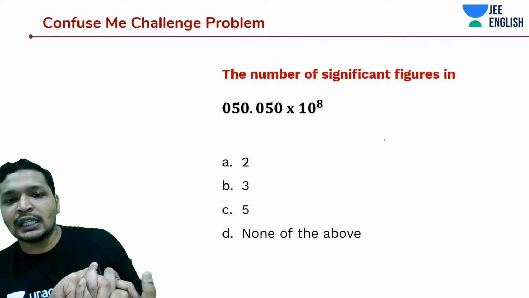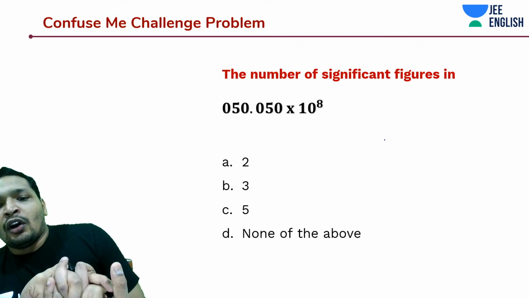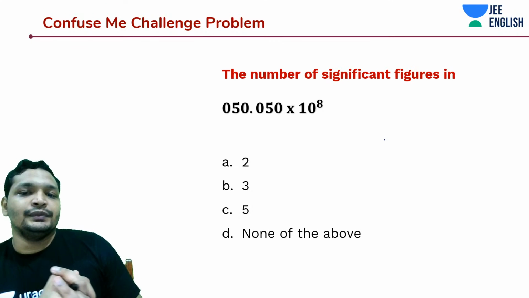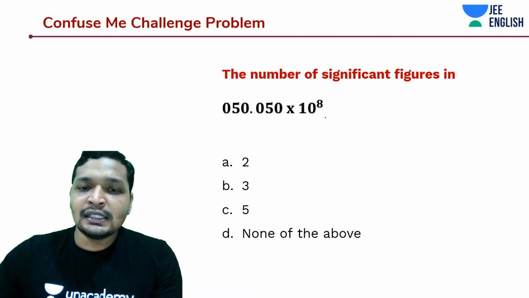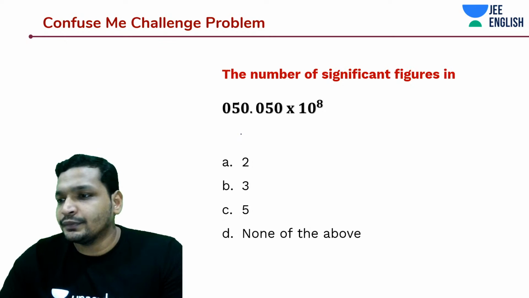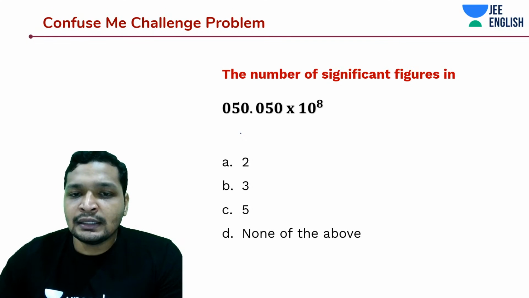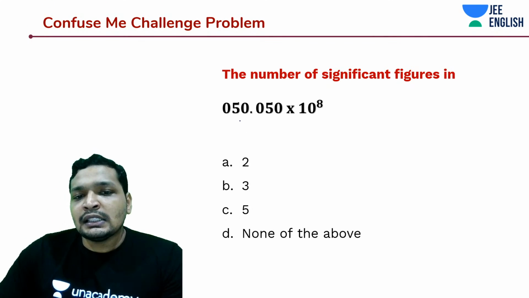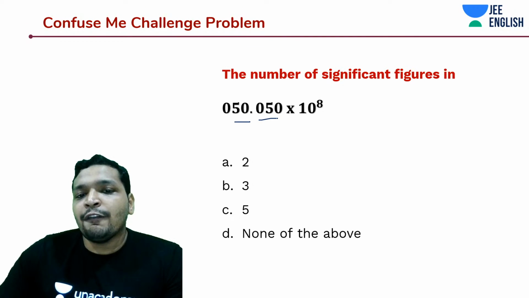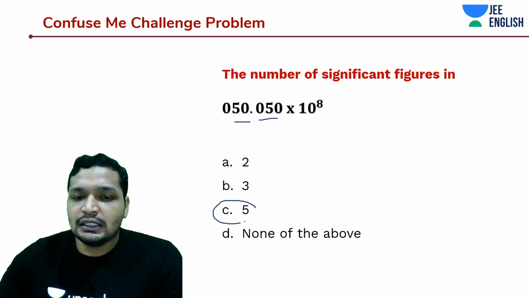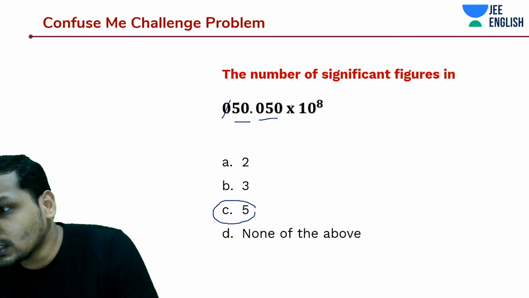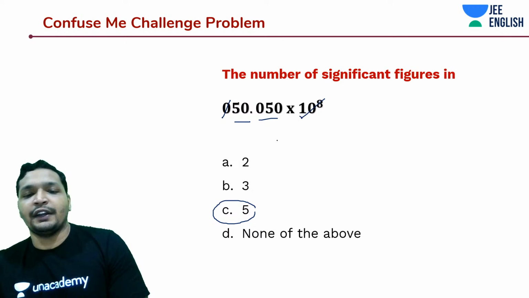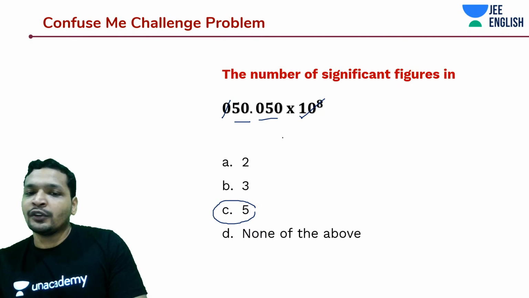Whether it should be 2, 3, or 5, or none of the above. The answer is really not given to you. So in this case, any guesses? See, in this case, there are 5 significant digits. This 0 is not significant. This, yes, no, this is not. Yeah, this is 5. That's correct, Aryan. Yes, 5. Then let's move on to the next question.